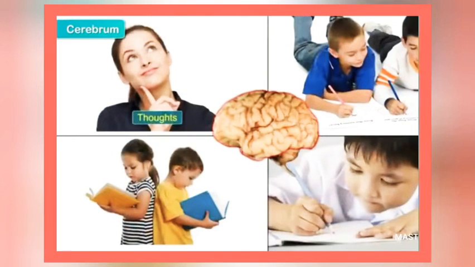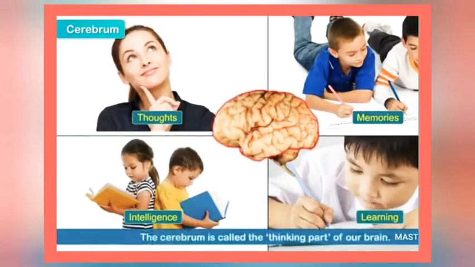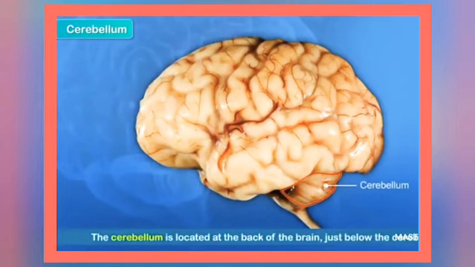Our thoughts, memories, intelligence, and learning are also controlled by the cerebrum. For this reason, it is sometimes also called the thinking part of our brain. Cerebellum.